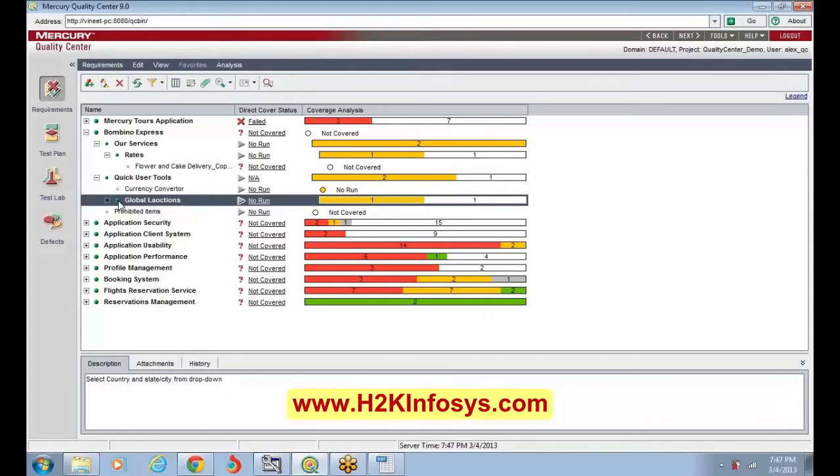Okay. And again, I have a question, like everybody is asking: what about the No Run and Not Covered? These things are not clear to me. See, No Run means never executed. Not Completed means it is incomplete.